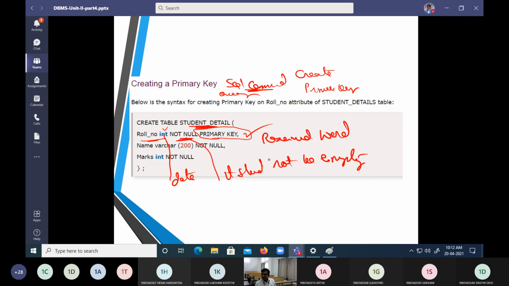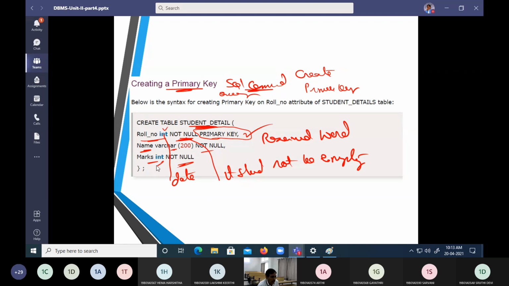Rest of the fields: name belongs to varchar2 and is not empty. Marks belongs to integer and should not be empty. In this way we are going to create. This is the creation of a primary key.